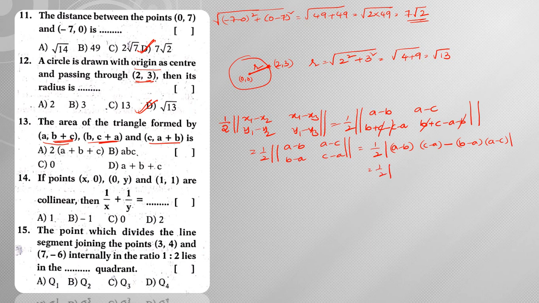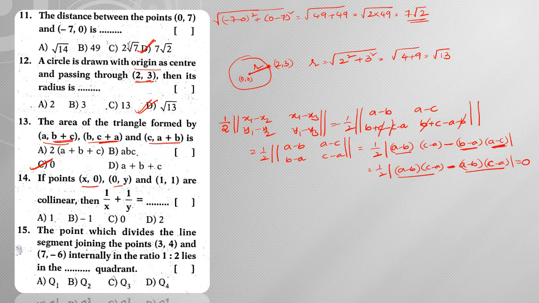Now simply what I can write? So this is a minus b into c minus a. When I take minus common from this, I can write as a minus b, and if I take minus common from this, I can write as c minus a. So from this minus and from this also one minus, when you multiply them again you will get positive, right? So this minus is as it is, so minus of this I can write as a minus b into c minus a. If you observe these two things, they are equal and we are having minus in between, hence this whole value will become 0. Hence the answer is 0.